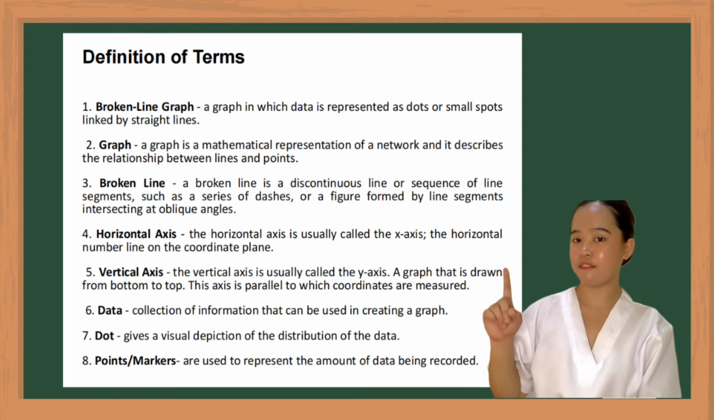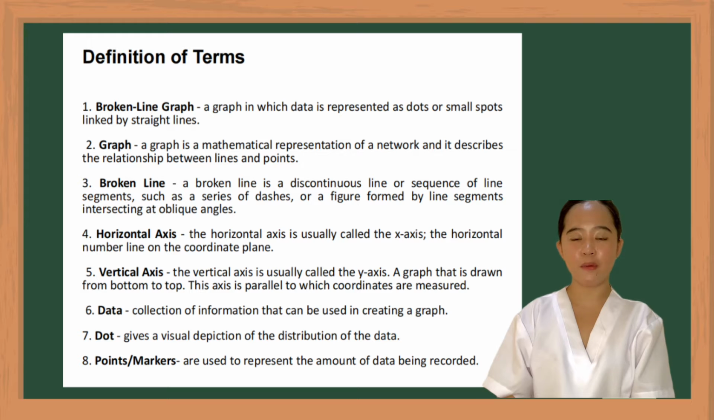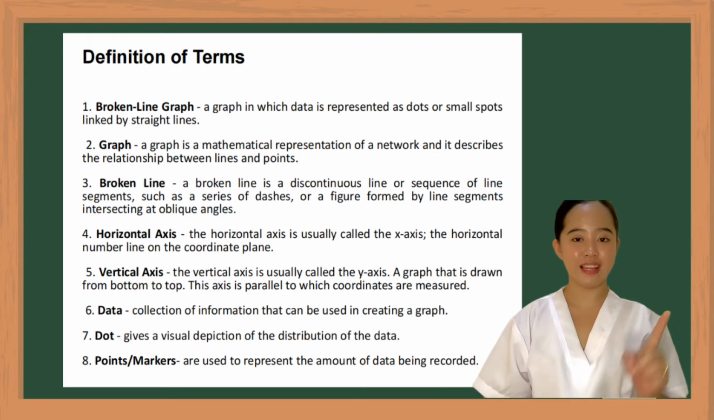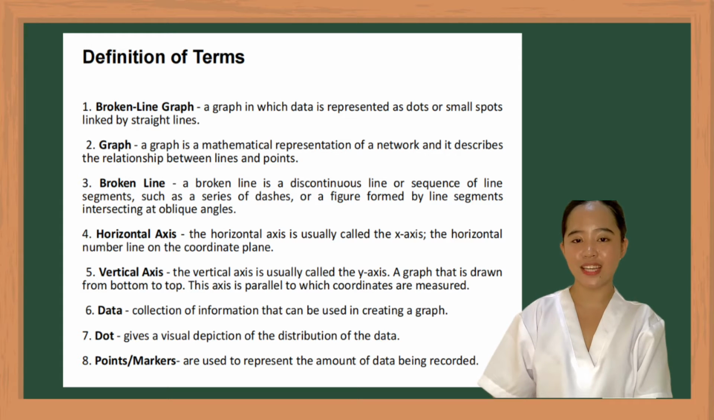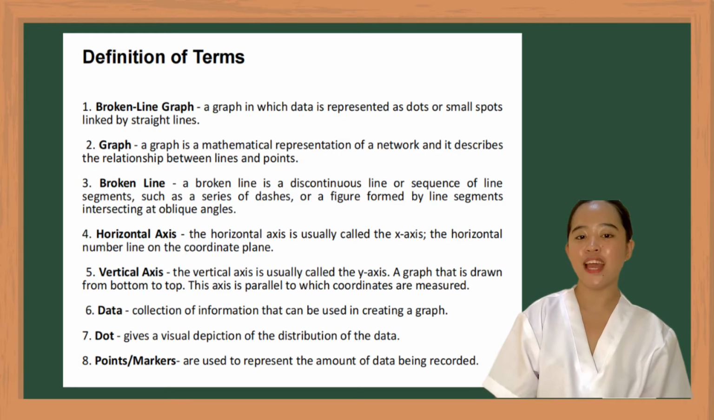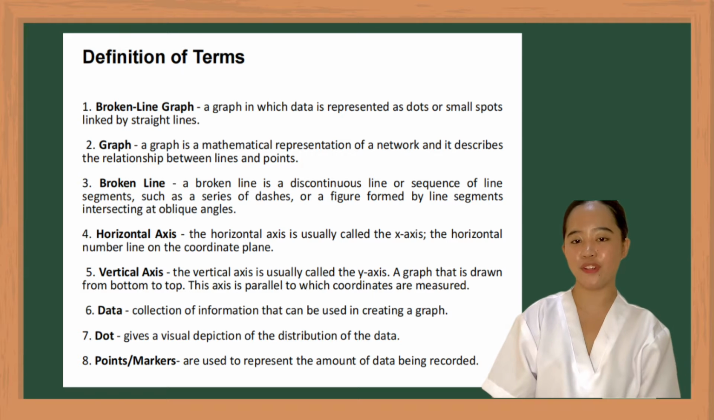Second, graph. A graph is a mathematical representation of a network, and it describes the relationship between lines and points. Third, broken line. A broken line is a discontinuous line or sequence of line segments, such as a series of dashes, or a figure formed by line segments intersecting at oblique angles. A line made up of straight lines that join a number of given points taken in some specified order.